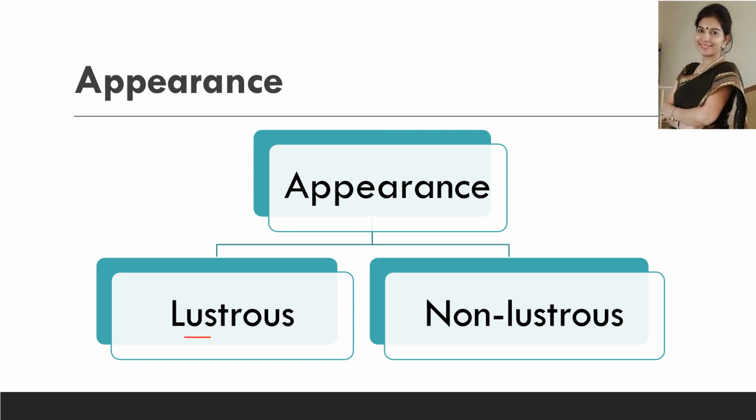And the materials which do not have the shine are called non-lustrous. So we can group the objects on the basis of whether they have a natural shine or not. If they have shine, they will be called lustrous, and if they do not, then they will be called non-lustrous.